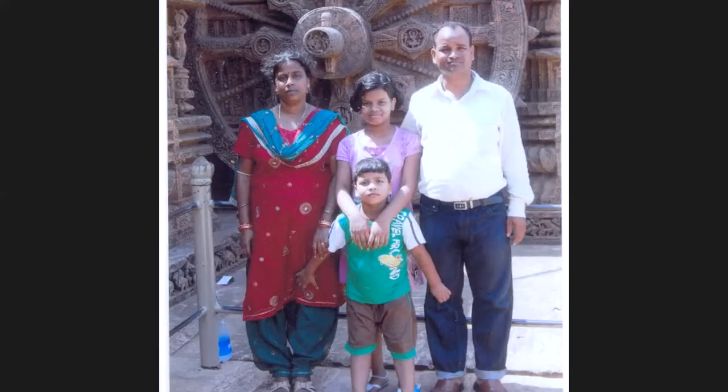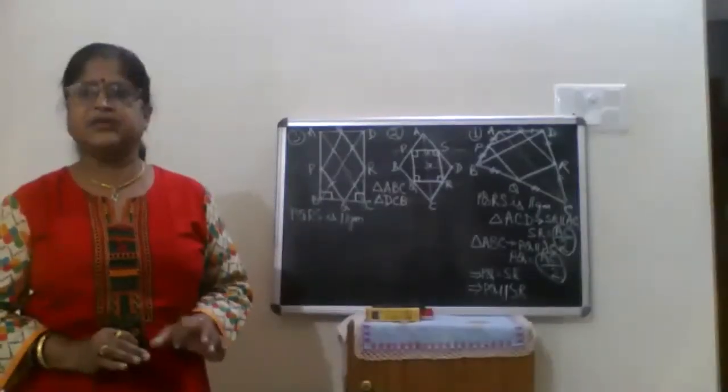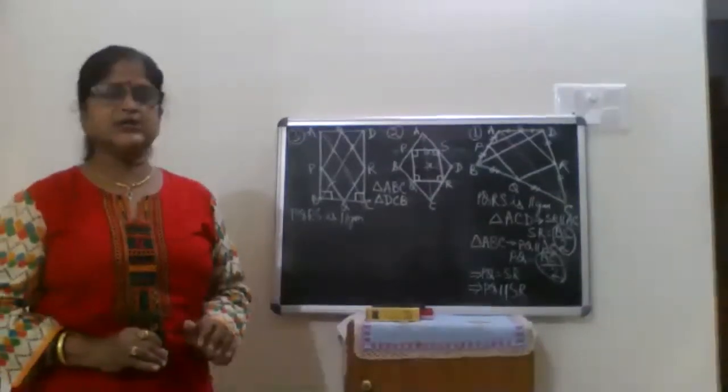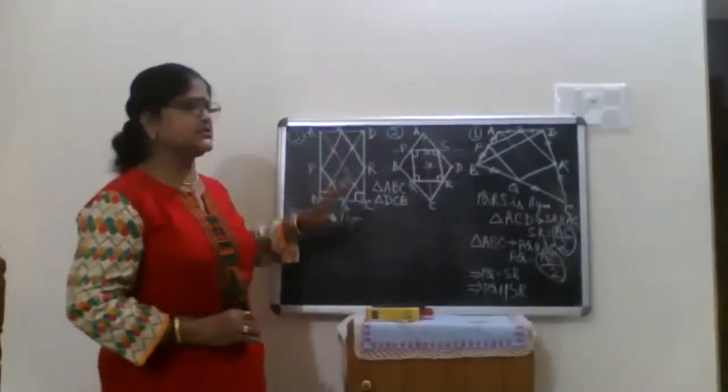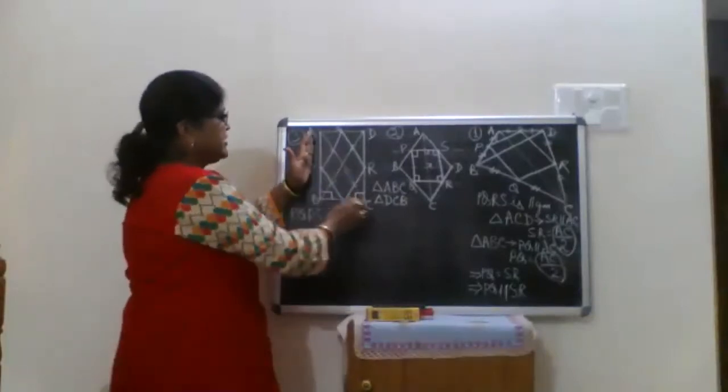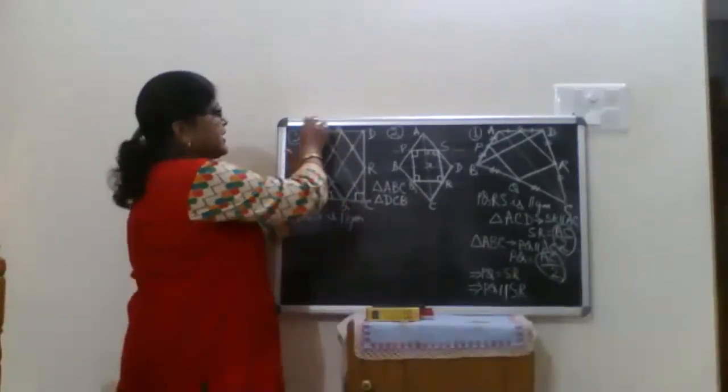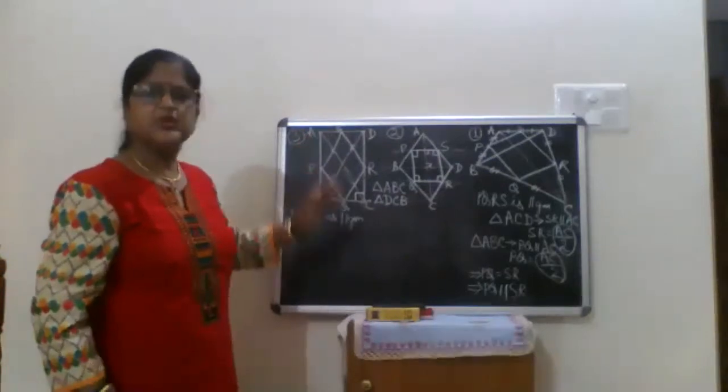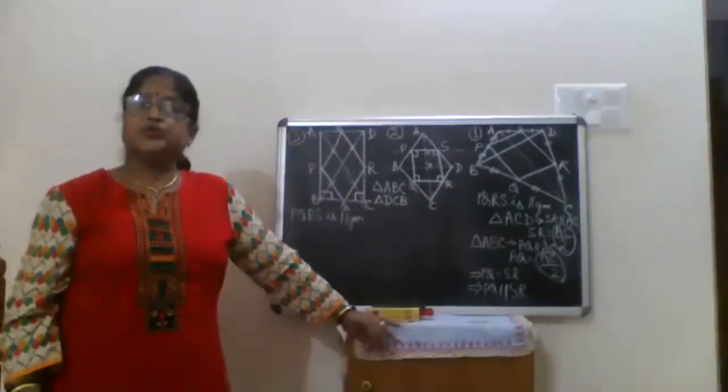Would you follow me? Yes, ma'am. Any one side of the rectangle is taken as a common base, and on that stand two right triangles. Understood?